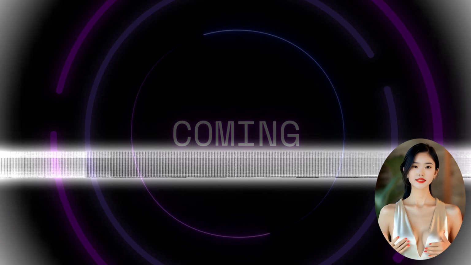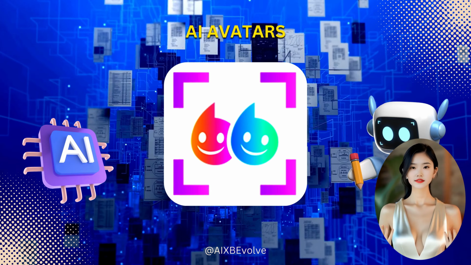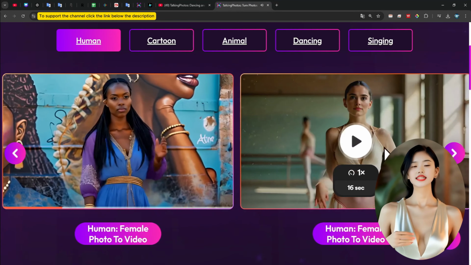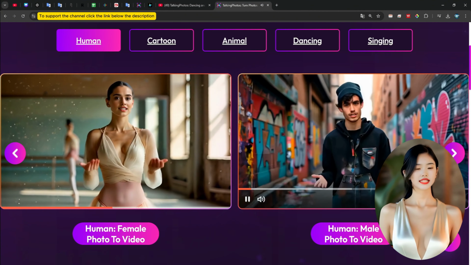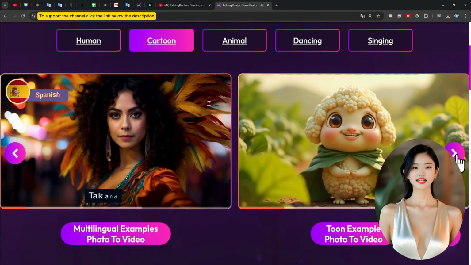Today we're diving into the fascinating world of AI avatars with an incredible tool, Talking Photos AI. This is a perfect solution for content creators, educators, and marketers, helping bring your ideas to life in a revolutionary and creative way using AI avatar technology.